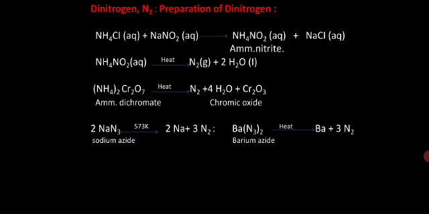When ammonia reacts with copper oxide, NH3 plus CuO gives N2 plus water plus Cu. Similarly, 8NH3 plus 3Cl2 gives N2 plus 6NH4Cl, as you read in lower classes. It can also be done by heating sodium azide, NaN3, which gives nitrogen. Barium azide on heating also gives nitrogen.